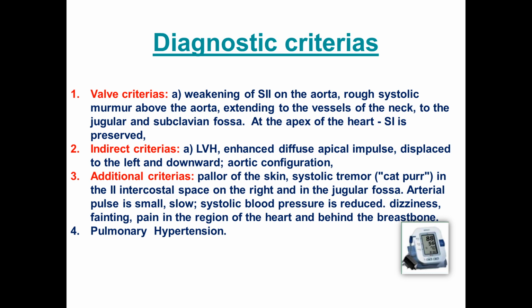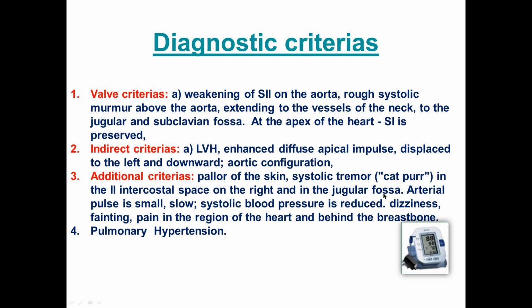Additional criteria: pallor of skin because of decreasing systemic pressure. Pressure may be decreased, both systolic and diastolic, with systolic pressure less than 100 millimeters. The more severe the stenosis, the more decreased the pressure in the aorta.